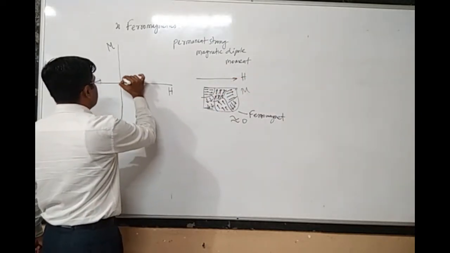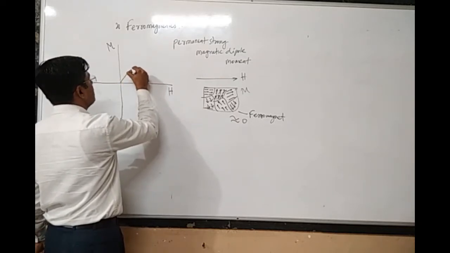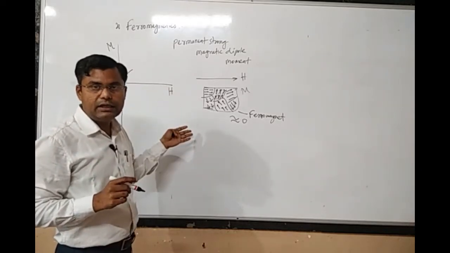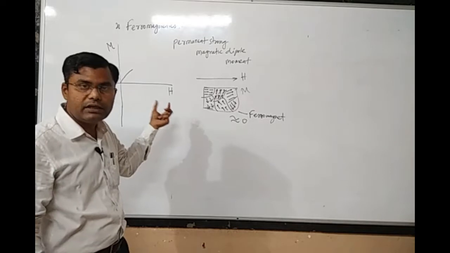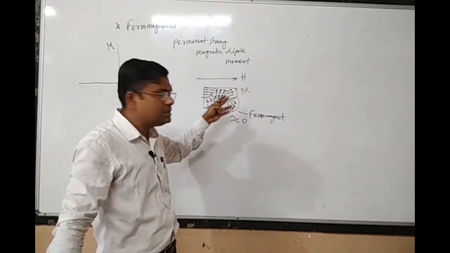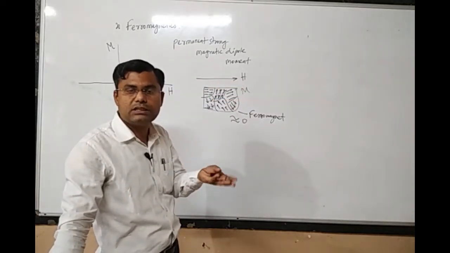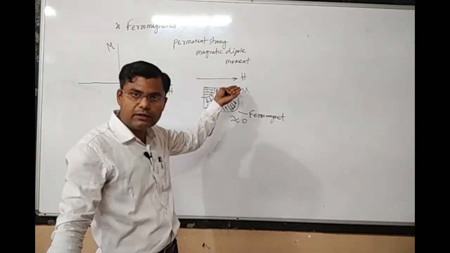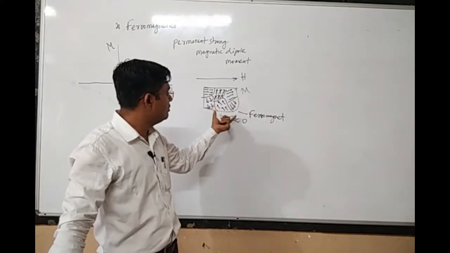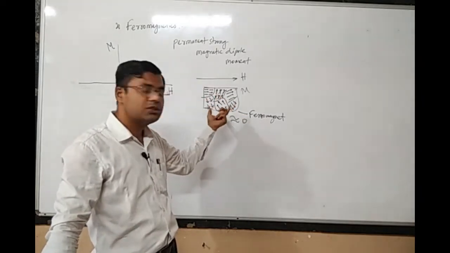Okay, so initially it seems that as I increase H, M will also increase. And if I sufficiently apply the external magnetic field, if I increase the value of H to a very high value, then it may happen that all the domains are aligned in the direction of the external magnetic field. So there is no more domain left to be aligned. All of the domains are now aligned, so the material will become a strong magnet, and whatever magnetization is generated, that magnetization would be final.